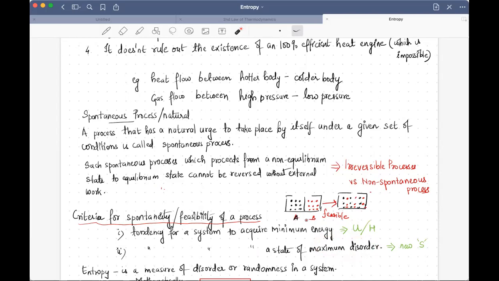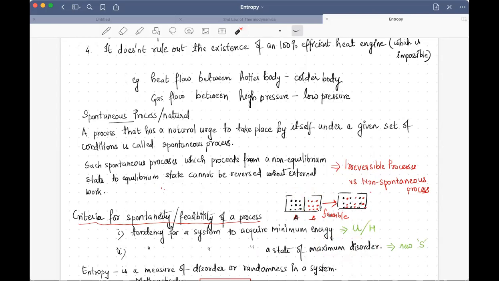For example, to understand this, let us look at this particular example here. Here you can see I have denoted two different gases with two different colors. They are separated by a semi-permeable compartment. Now when I remove this compartment, these two gases get intermixed, or disorderly mixed together.